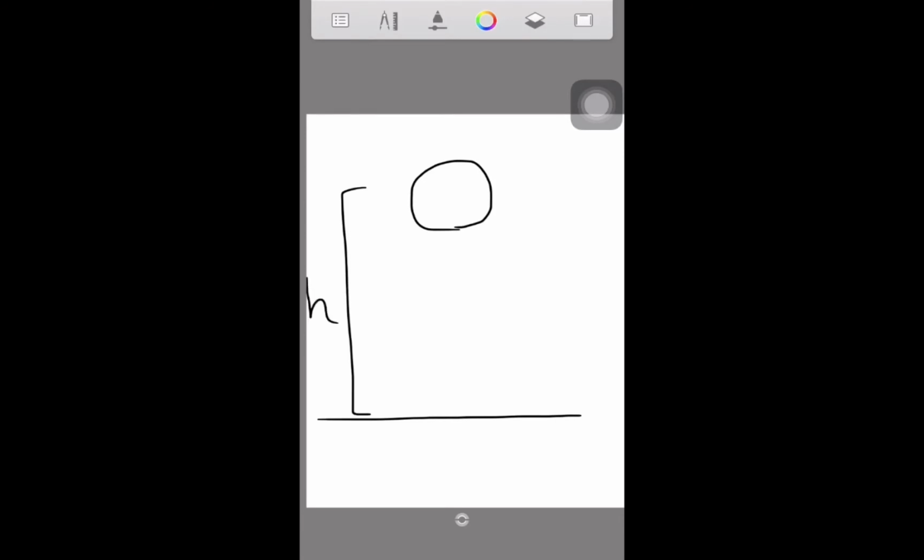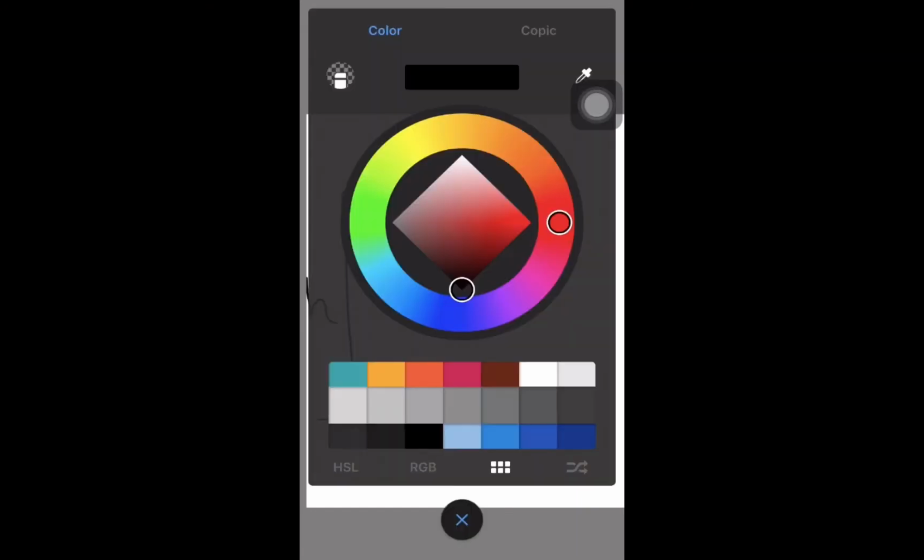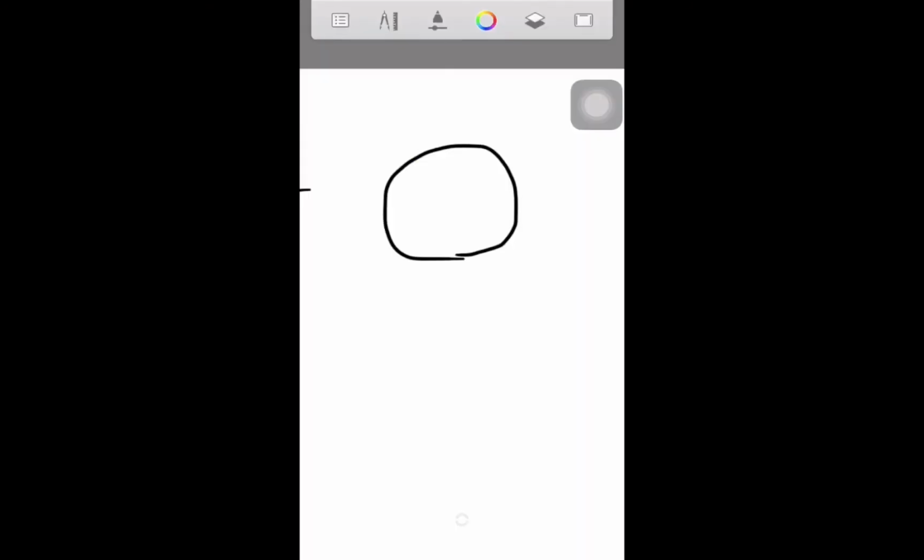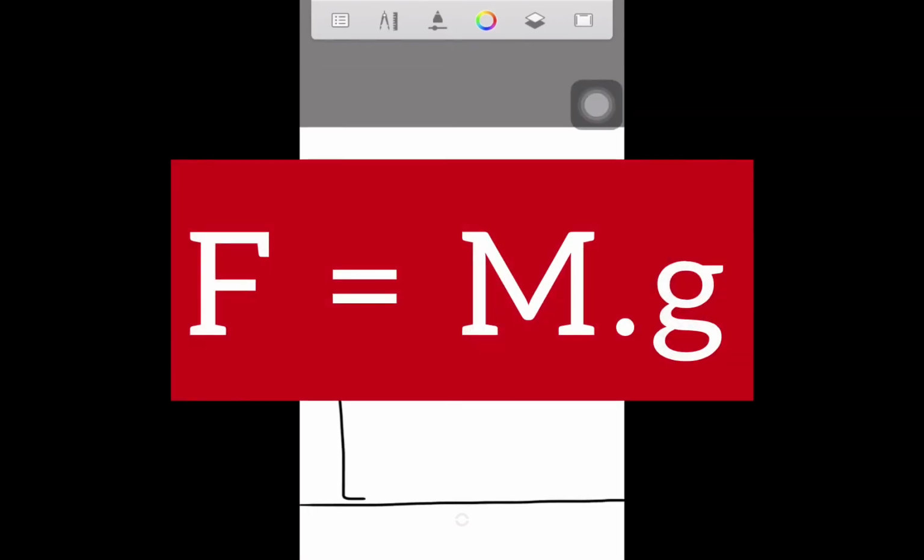Now, while an object is being dropped, there are a couple of forces being applied to that object. First of all, the most obvious one is the gravity force. This is the gravity force, F subscript mg.